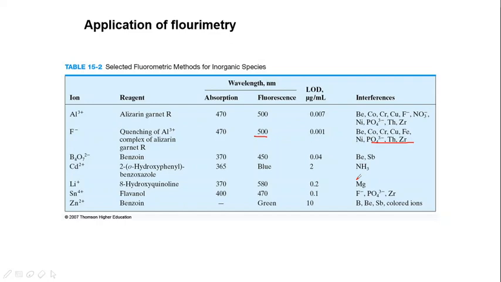Zn2+ could be detected by benzoin with the fluorescence in the visible region, which is green, and 10 microgram per ml can be the limit of detection. Boron, beryllium and antimony and some colored ions can be seen as interferences. Now we may question, what are these interferences? These interferences affect the fluorescence. Hence interfering ions should always be avoided while doing fluorescence. That means highly pure components should be used for doing fluorimetric analysis.